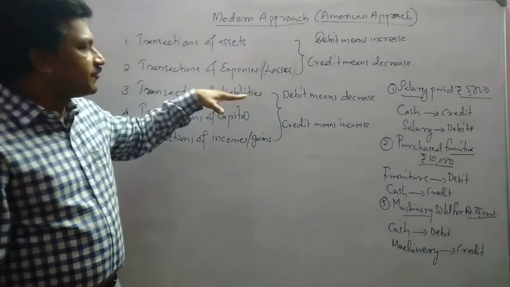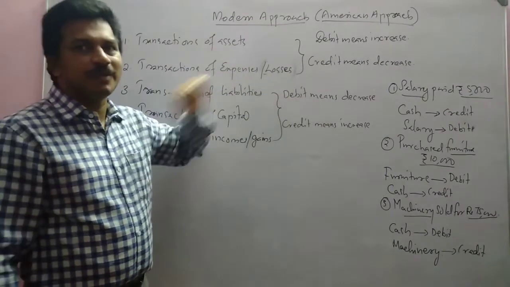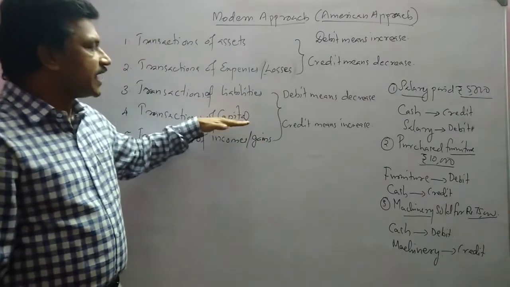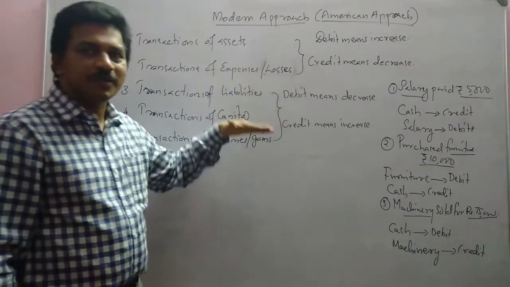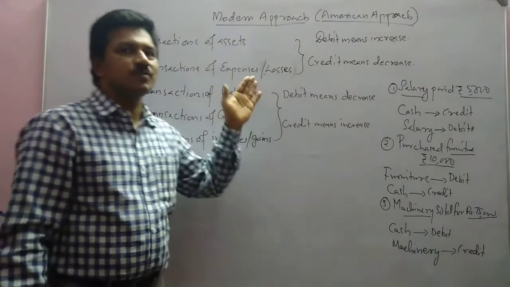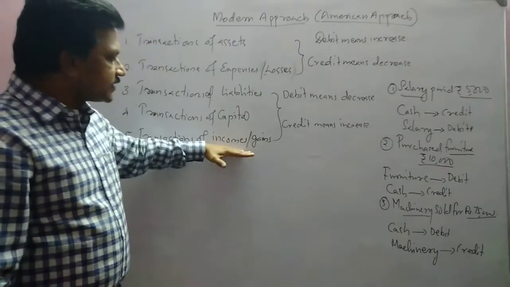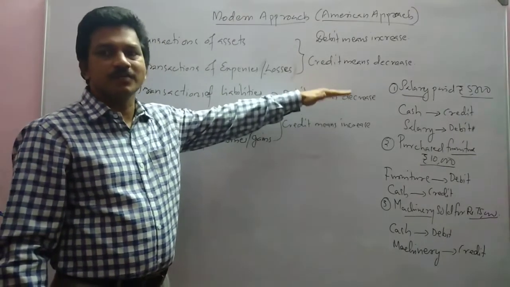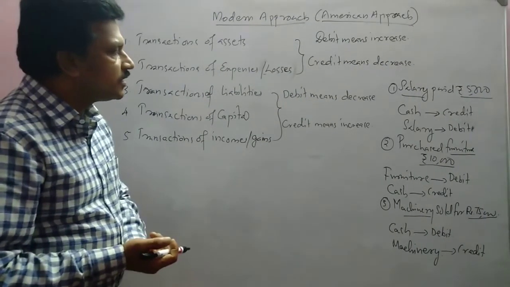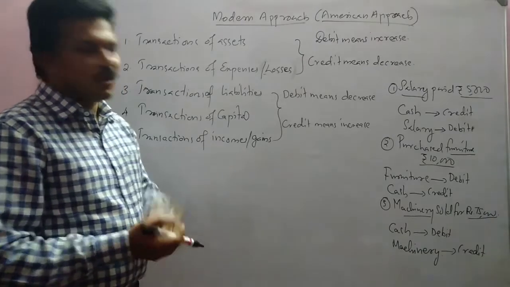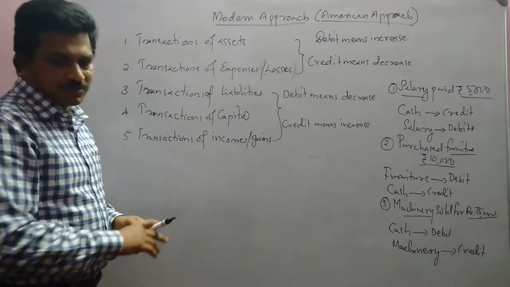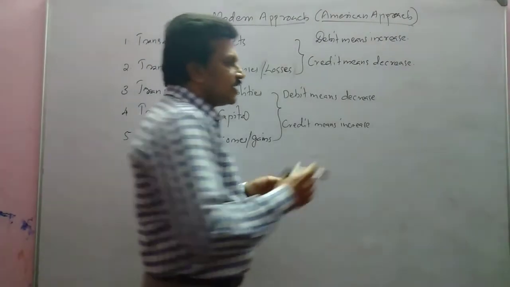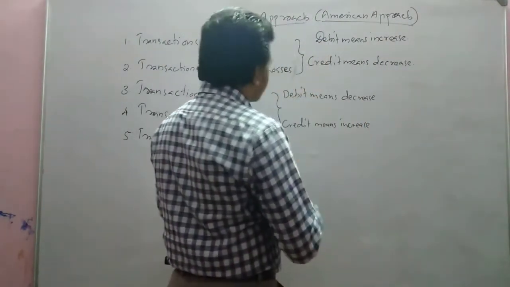That means if a liability decreases, that will be debited. If it increases, that will be credited. Like that, if capital decreases, it will be debited. If capital increases, it will be credited. In the same way, if income increases, it will be credited, and if income decreases, it will be debited. Now we have to see some examples.